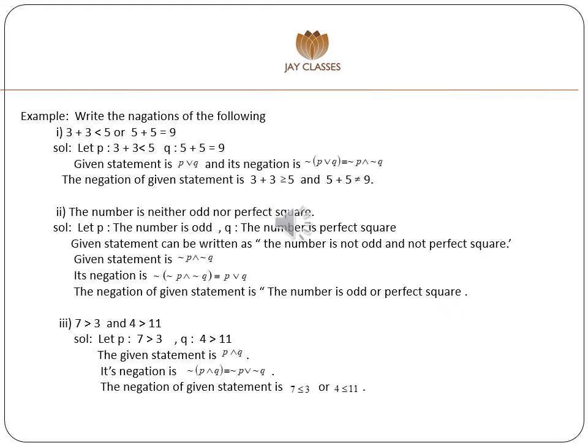Example, write the negation of the following statement. First, 3 plus 3 is less than 5 or 5 plus 5 is equal to 9. Let P as 3 plus 3 is less than 5 and Q as 5 plus 5 is equal to 9. Given statement in symbolic form P or Q and its negation formula is negation of P or Q is equivalent to negation P and negation Q. The negation of the given statement: 3 plus 3 is greater than or equal to 5 and 5 plus 5 is not equal to 9.